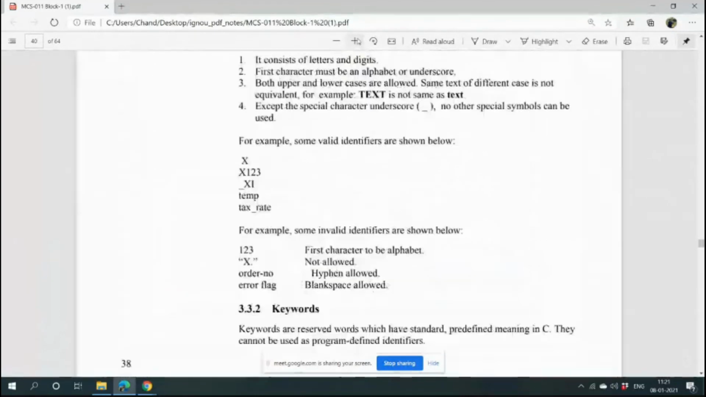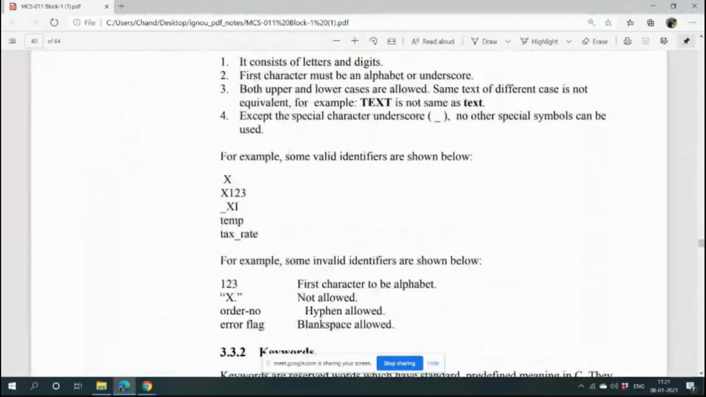These are the ways of declaring identifiers. So if I ask you, 1, 2, 3 is not a valid identifier name, then what will be your reason? The first character is required to be an alphabet.